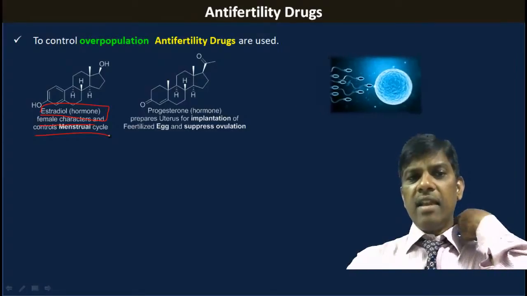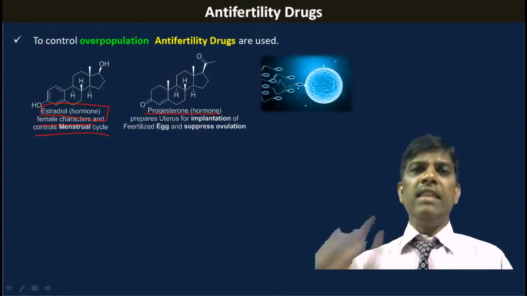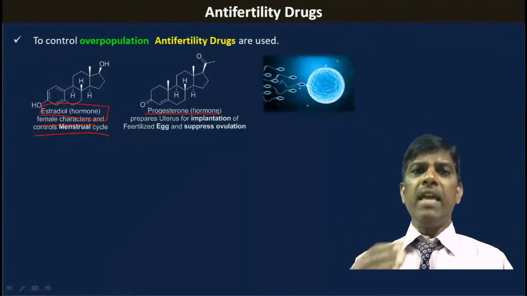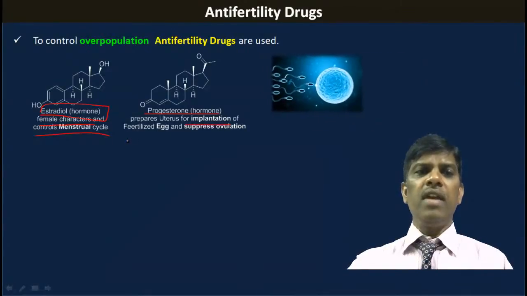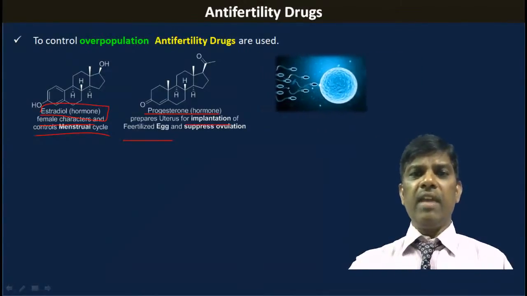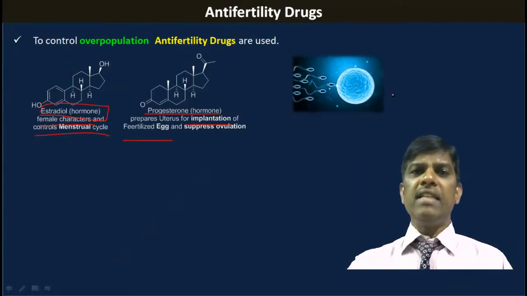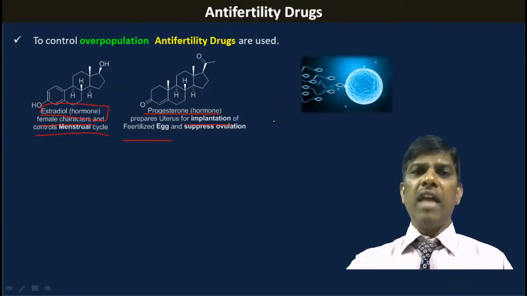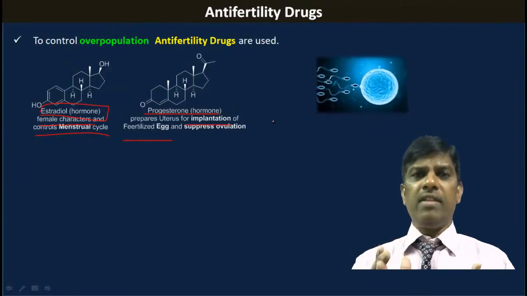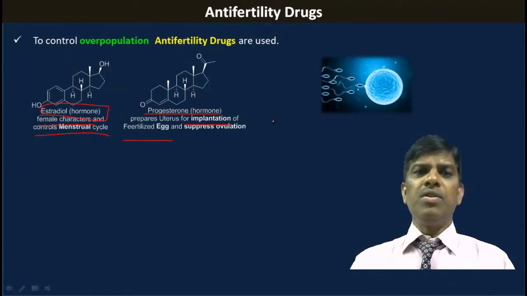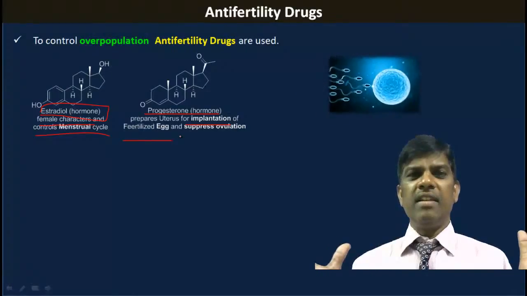And there is another hormone, which is progesterone. It is also a hormone. This hormone prepares the uterus for the implantation of the fertilized egg. So the egg, when it makes a zygote, is nothing but a fertilized egg. That fertilized egg has to be implanted in the uterus, where it will grow into a fetus or baby. So progesterone takes care of the preparation of that uterus.